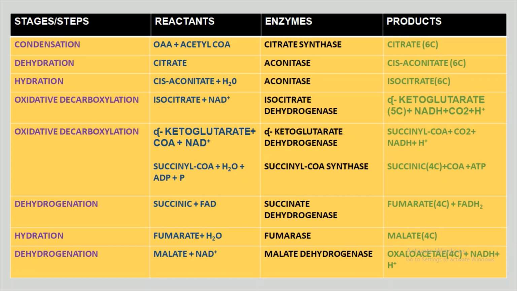Because this isocitrate form will release carbon dioxide, so it has to be converted into the isocitrate form, and this isocitrate in the presence of NAD+ will form alpha ketoglutarate, which is a 5-carbon molecule. Here one CO2 is released and NADH is also produced. This particular step, formation of alpha ketoglutarate from isocitrate, is known as oxidative decarboxylation.